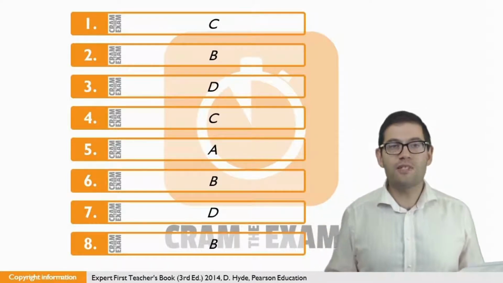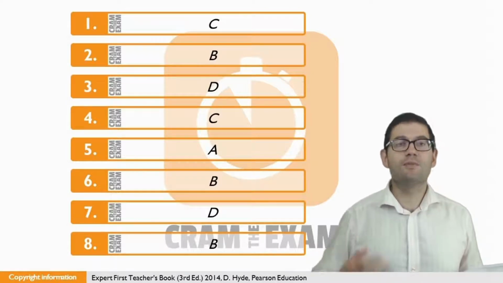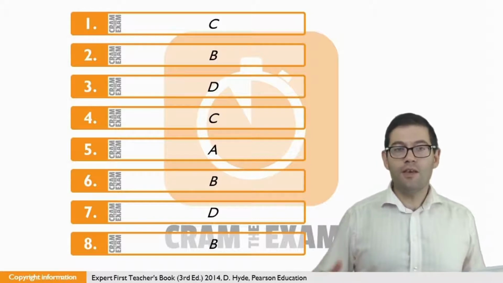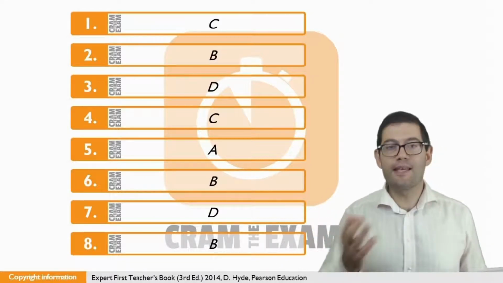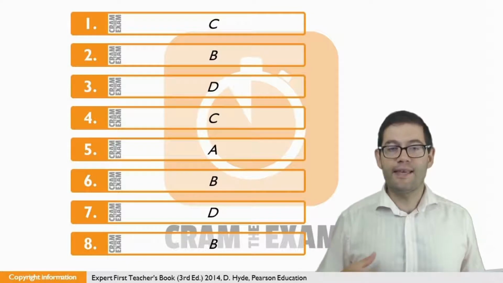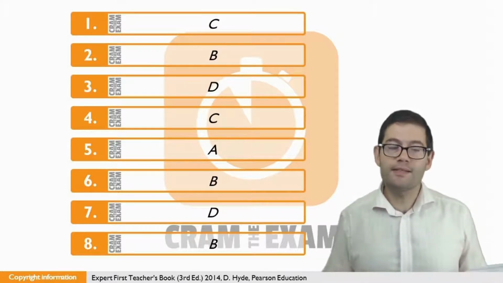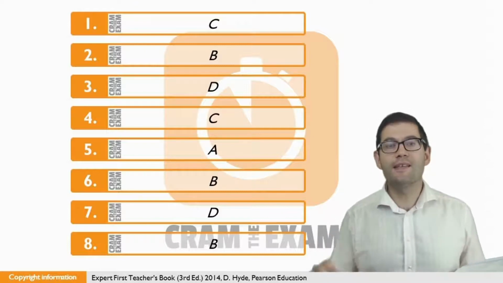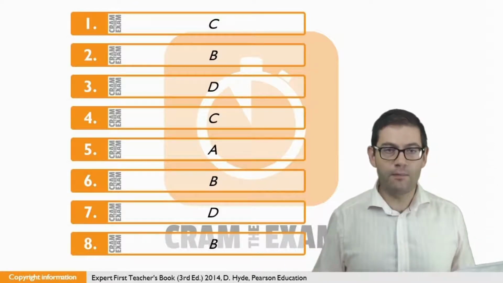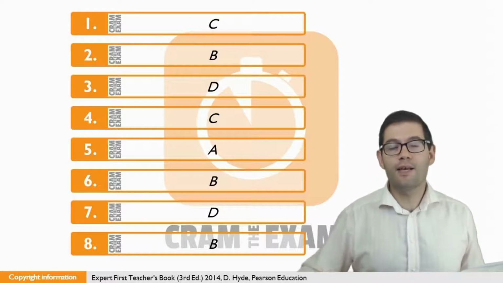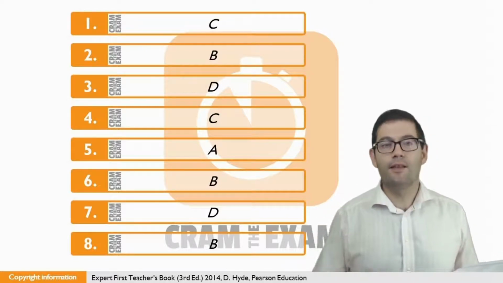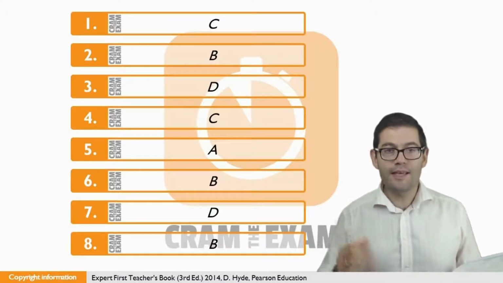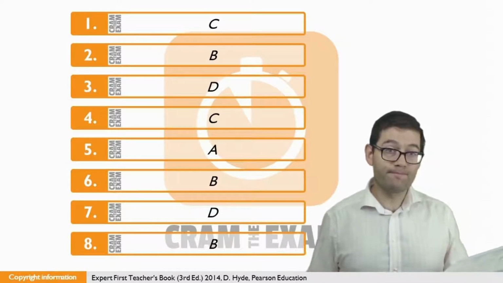For question 2, we've got to understand the context here. We're talking about things which are still alive, in other words, old customs. So if things are still alive today and they existed back in the time, then we would say that they have survived, which is why the answer is B. For question number 3, the most important thing here is the language pattern which follows the gap, because 3 of the answers require other language patterns. The only answer that fits the language pattern we're presented with is D, want.